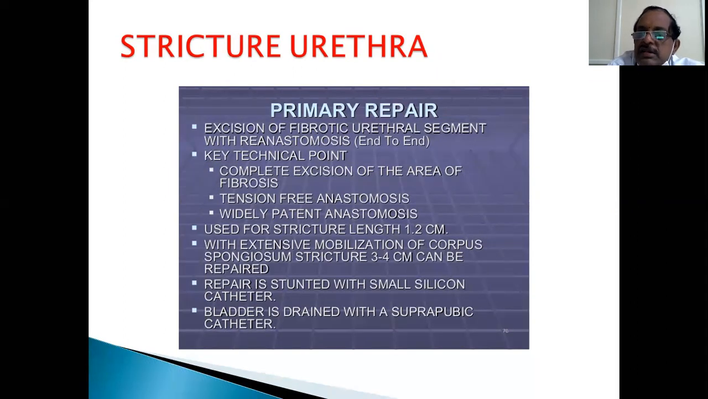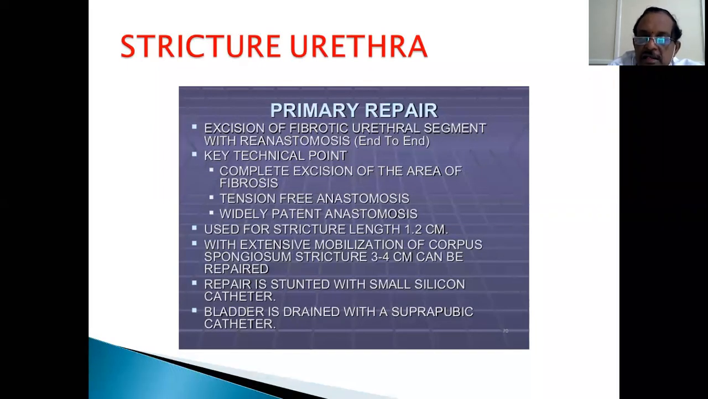That's the best thing which can be done to a stricture if it is possible. If it's not possible, then you do other procedures. Complete excision of the stricture, fibrosis. As I said, infective strictures are not at one level, but they extend. There should be a tension-free anastomosis, a widely patent anastomosis.